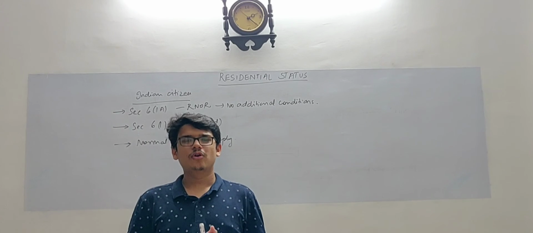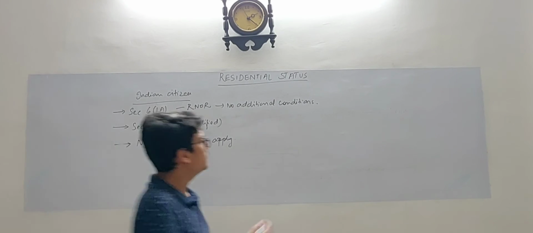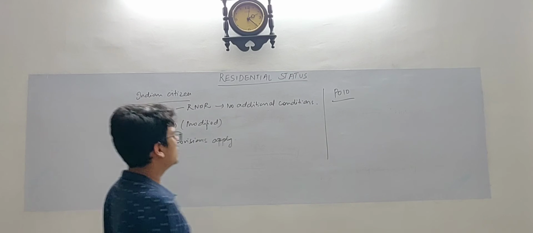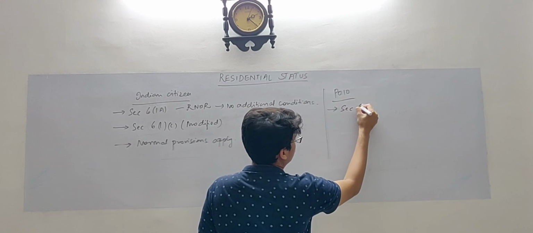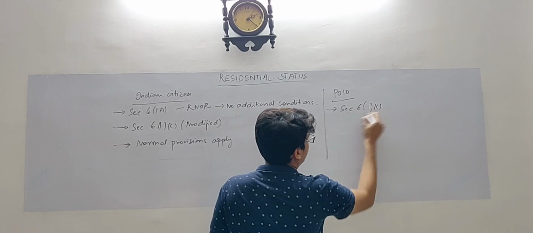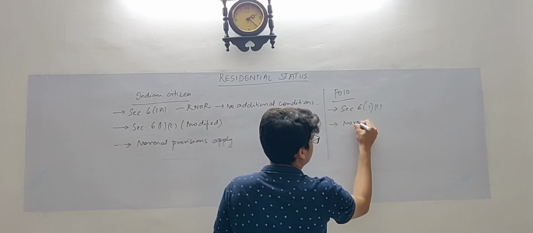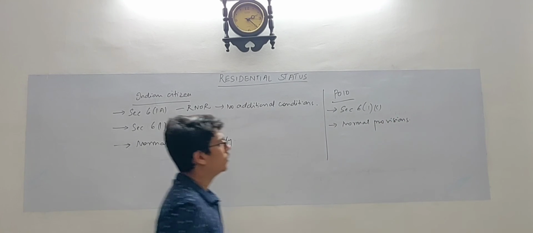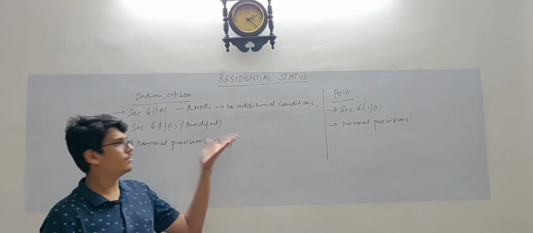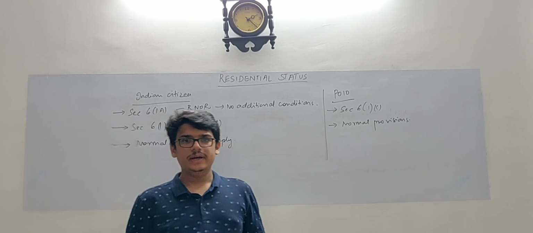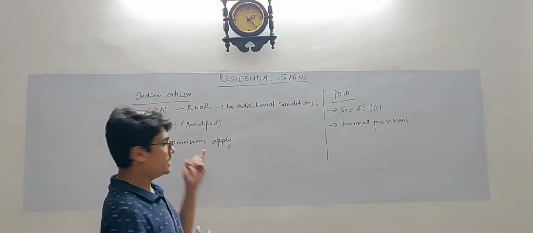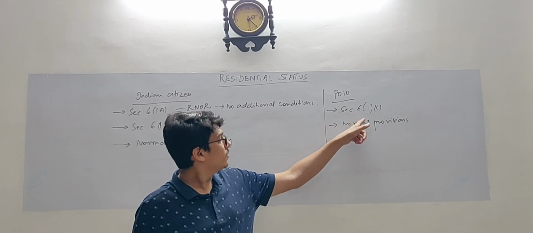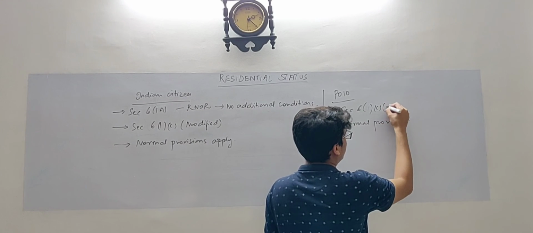Now let us look at the steps to be followed by a person of Indian origin. Those are very easy. So when I talk about a person of Indian origin, first you have to see section 61C and then you have to see normal provisions. Now, why is it so? Because section 61A doesn't apply for a person of Indian origin. It applies only to an Indian citizen. However, section 61C modified applies to both an Indian citizen as well as a person of Indian origin. So, first you have to see section 61C, which is modified.